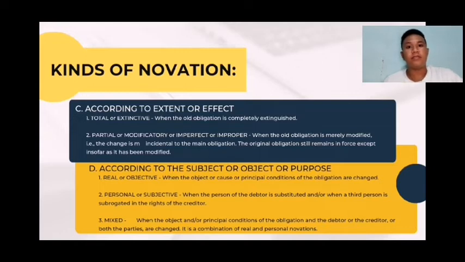So C becomes the new debtor and D becomes the new creditor. So in this case, personal novation is yung pinalitan mo yung persons, either debtor or creditor.